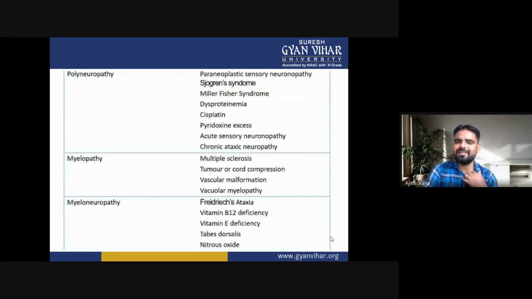Now the causes of sensory ataxia. The first cause is polyneuropathy.